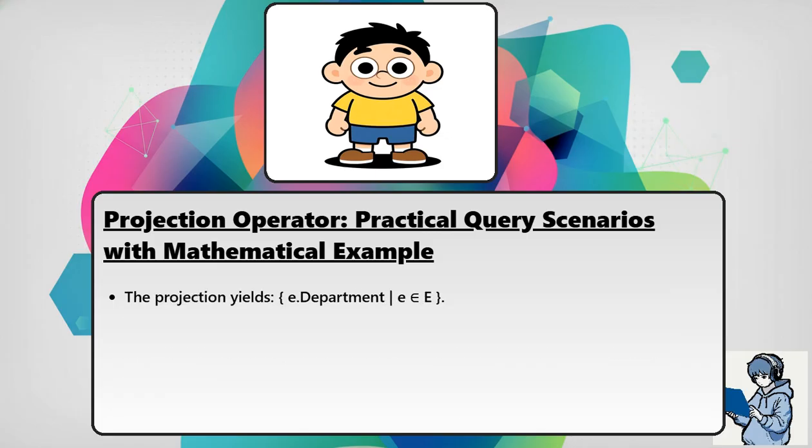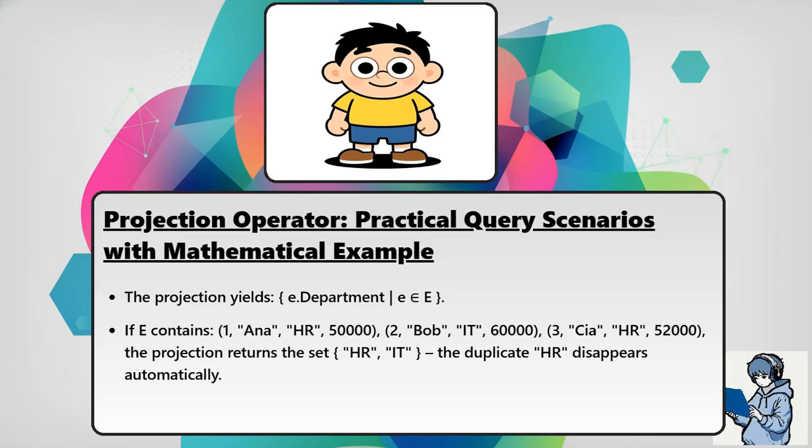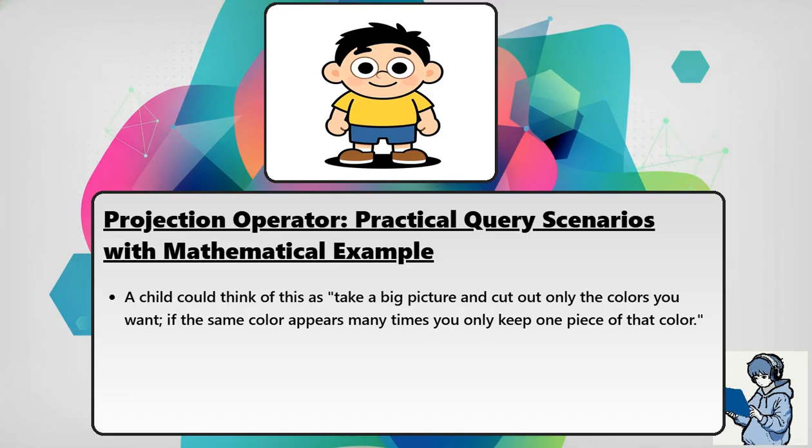The projection yields the set e.department such that e is in E. If E contains the records 1, Anna, HR, 50,000; 2, Bob, IT, 60,000; 3, Cia, HR, 52,000, the projection returns the set HR and IT. The duplicate HR disappears automatically. A child could think of this as: take a big picture and cut out only the colors you want. If the same color appears many times, you only keep one piece of that color.